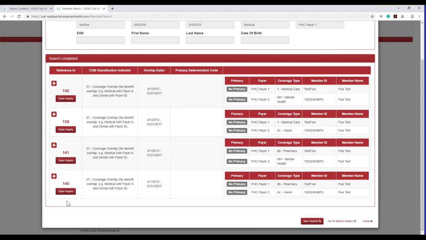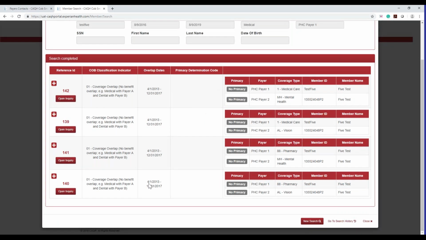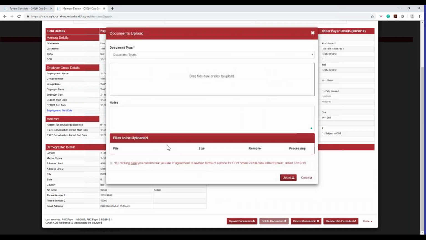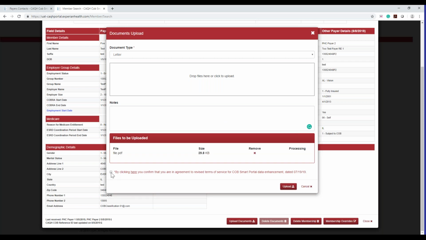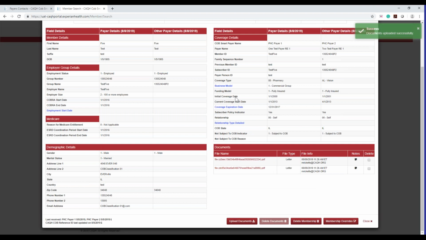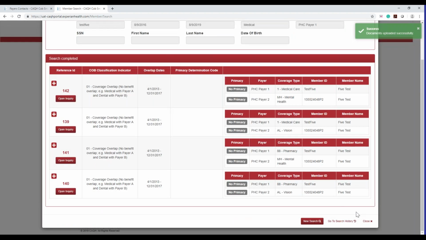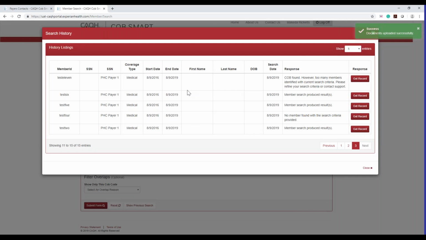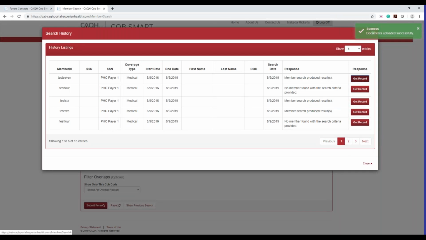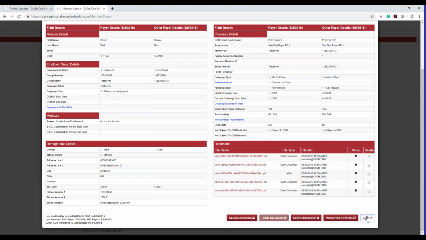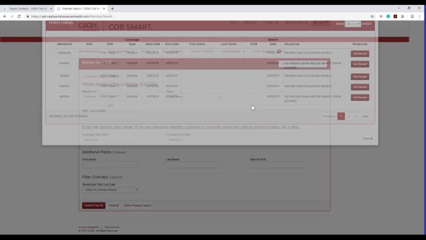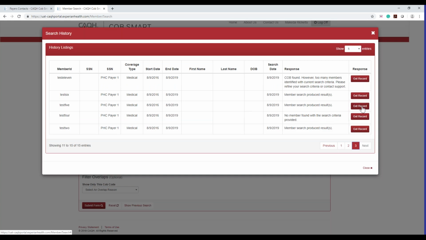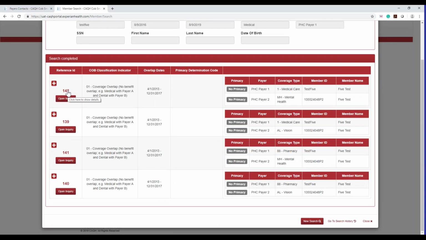As you can see, there's several different reference numbers here. So I'm going to upload one from way back when. I'm going to upload a document here. I'm going to save the letter. I'm going to click to upload. Great. I'm going to close that out. I'm going to close this out again. I'm going to go back to my search history. And I'm going to click here.